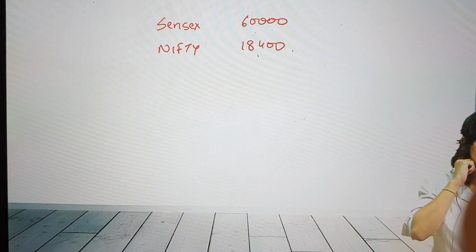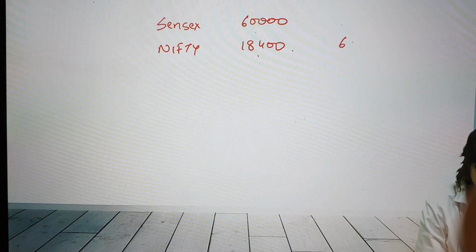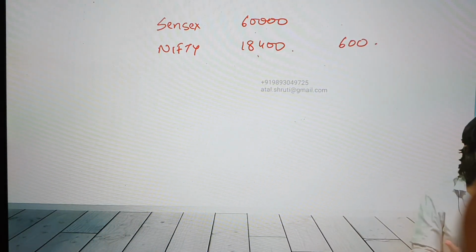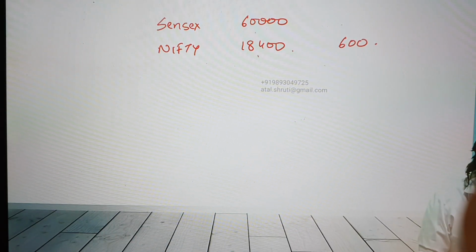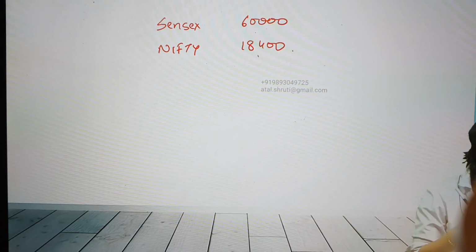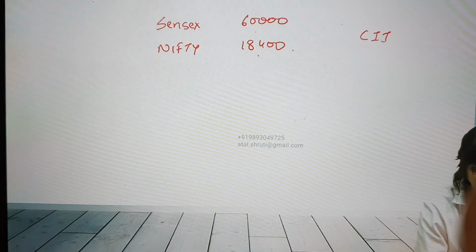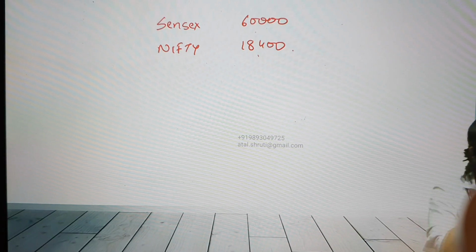When the first Nifty was formed, we needed something as a base. If I'm saying Nifty is, let us say, 600, on which base? And again, to understand the concept of base, you need some knowledge of statistics. I'll tell you one more thing. Inflation. How many of you have a little bit of income tax knowledge? In income tax there is something known as CII, Cost of Inflation Index. Those who know this, there is also a concept of base year in the cost of inflation index.